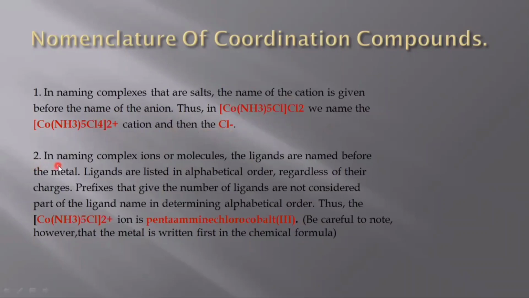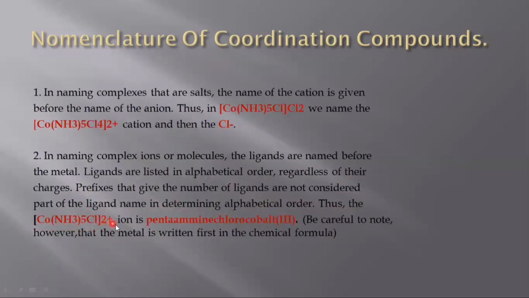The second rule is that in naming complex ions or molecules, the ligands are named before the metal. It means that we will name the ligand first, then we name the metal. Ligands are listed in alphabetical order regardless of their charges. It means we will ignore the charge and only consider the alphabetical order of the ligands. Prefixes that give the number of the ligands are not considered part of the ligand name in determining the alphabetical order. Consider this example or this ion